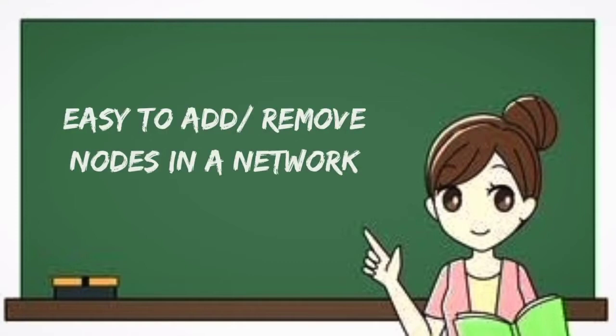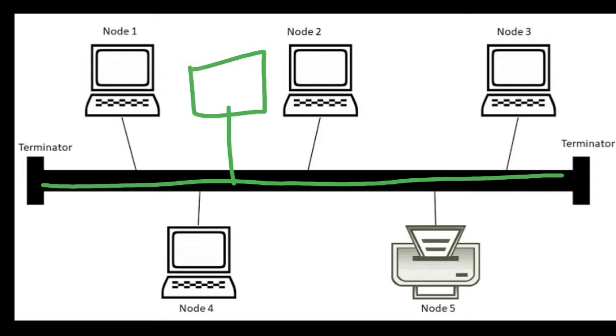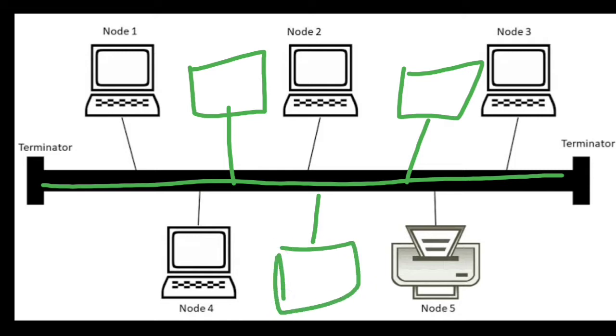So, the first advantage is easy to add and remove nodes in a network. That means what? Easy to add. Why? Because it is a bus, it is plain, it is just one cable connection. So, you can just add a node here, for example, you can add another node here, you can add a node here. It depends on how many nodes you can add based on the length of the cable.